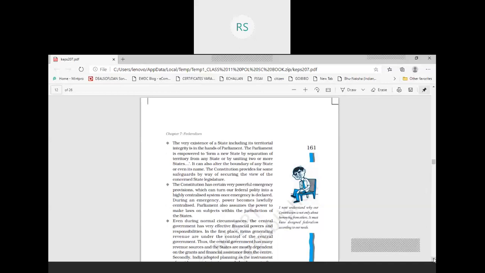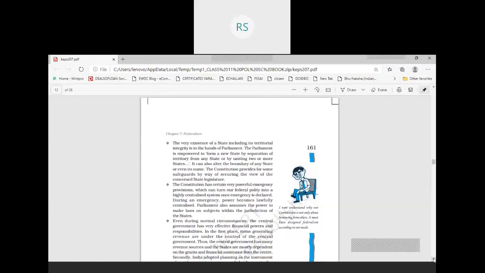Okay, but the president can recommend the bill in the parliament. Before that recommendation, the president will have to send this bill to the concerned state legislature. The president then gives it a fixed time to express its views on that matter.